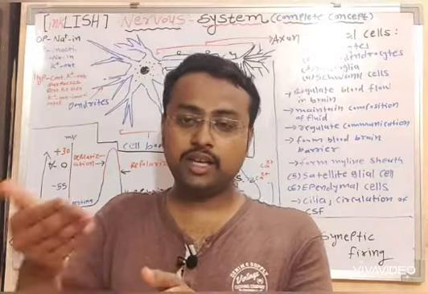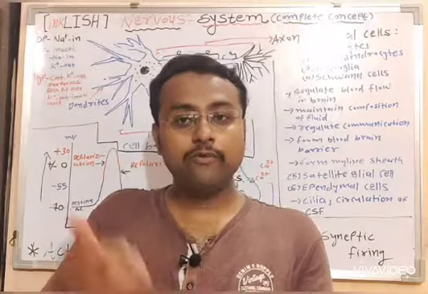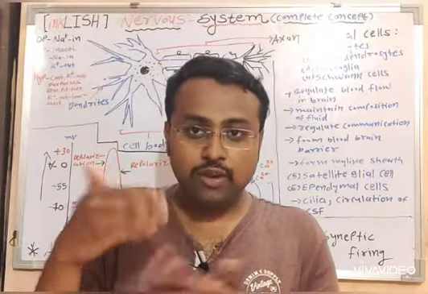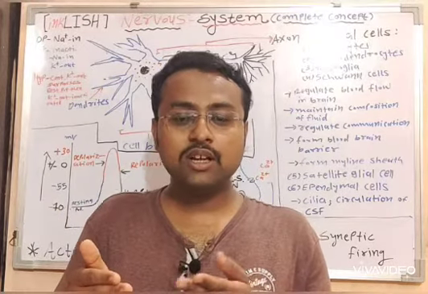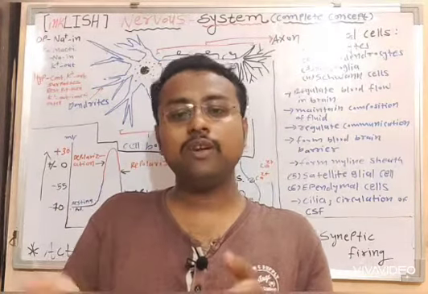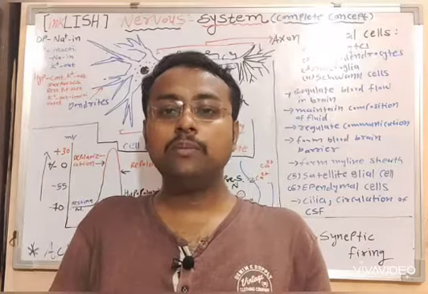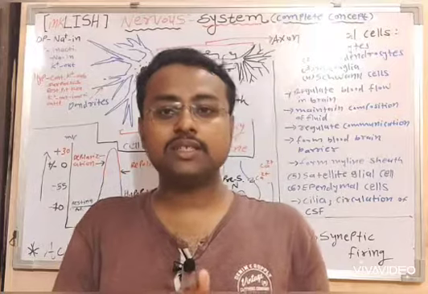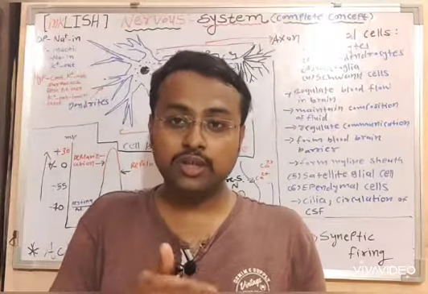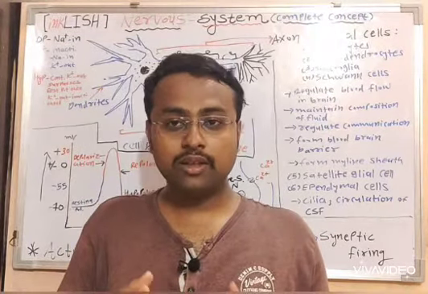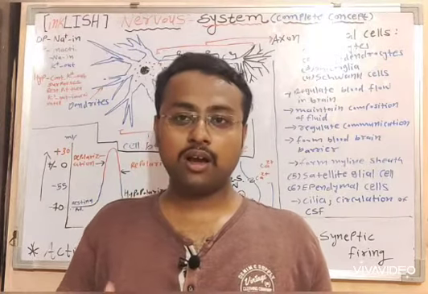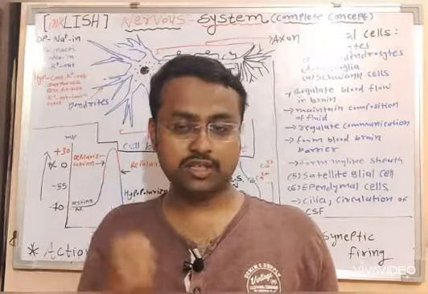These stimuli initiate the impulse, and that impulse is transmitted from one neuron to another until it reaches the CNS, where the signal is processed. Once the signal is processed, it is transmitted to the motor neuron, and the motor neuron brings that processed signal to the target area, where the target takes action according to the processed signal.